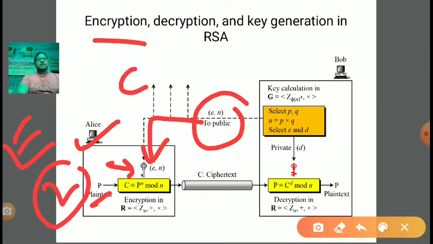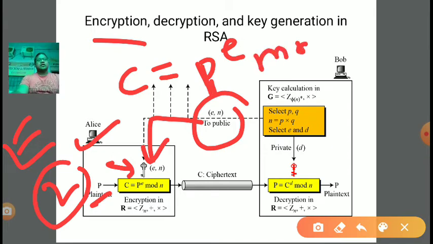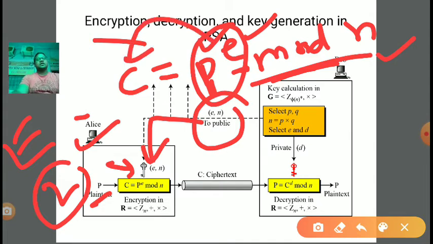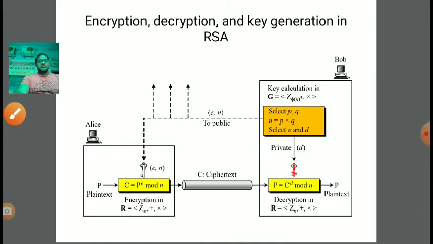We are generating a ciphertext C. So C will be equal to the plain text, on which we apply the encryption key: P raised to E, under modulus n. The E we generated in the first step, the key generation step. So on the plain text we apply the encryption key, the public key, and with the help of that we do modulus n. Whatever it generates will be given to C, and that will act as the ciphertext. Clear? So in this manner C has been generated.